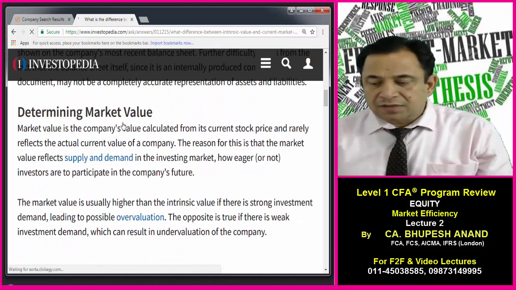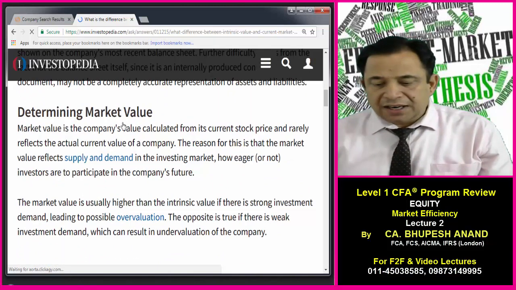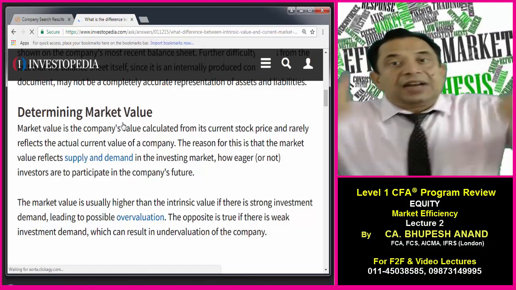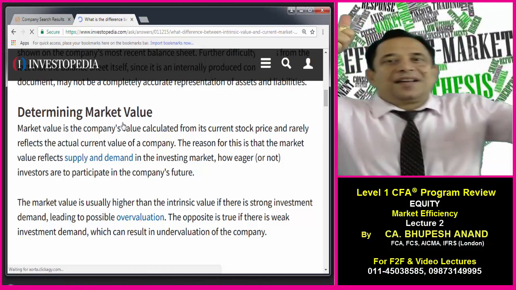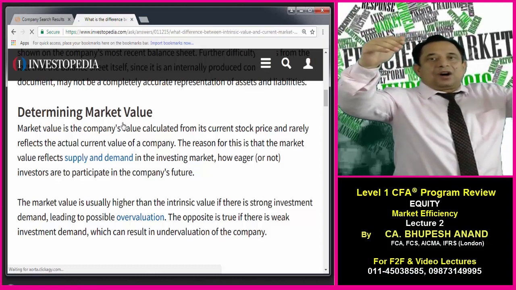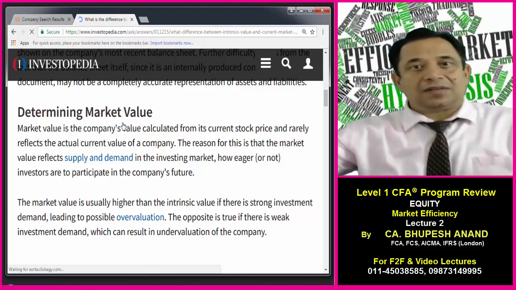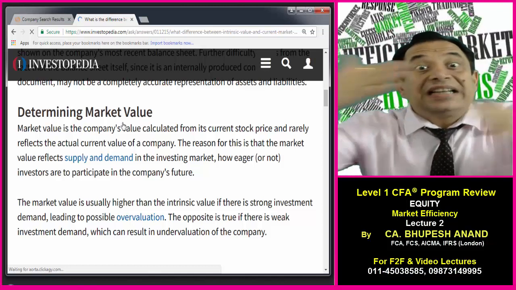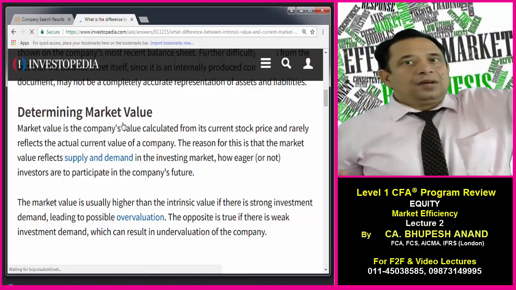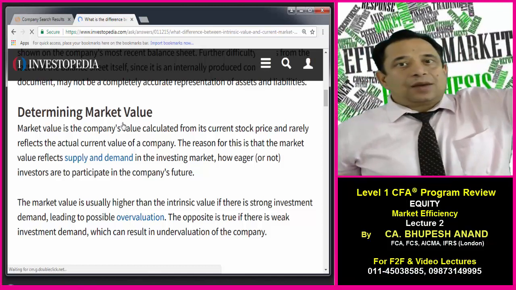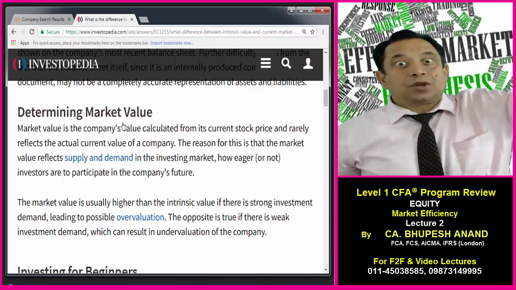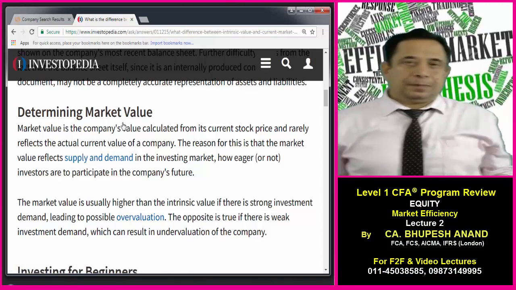Market value of a company is the value from its current stock and rarely reflects the actual current value of a company. The reason for this is that market value is reflected by supply and demand. We look at the supply of this security and the demand for that security, and where both intersect, we draw a perpendicular and we can calculate the price. That is named as market price. Now it is different from intrinsic value.